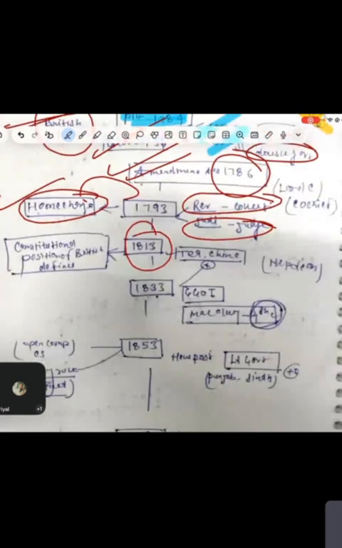Now, guys, in 1793 there was a decision that every 20 years there will be a meeting. That's why after 1793 there was a meeting in 1813 as well. And I told you the importance of 1813.